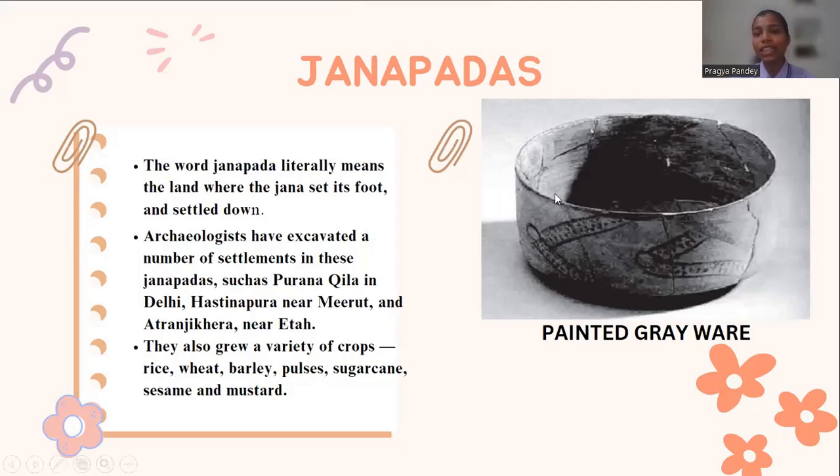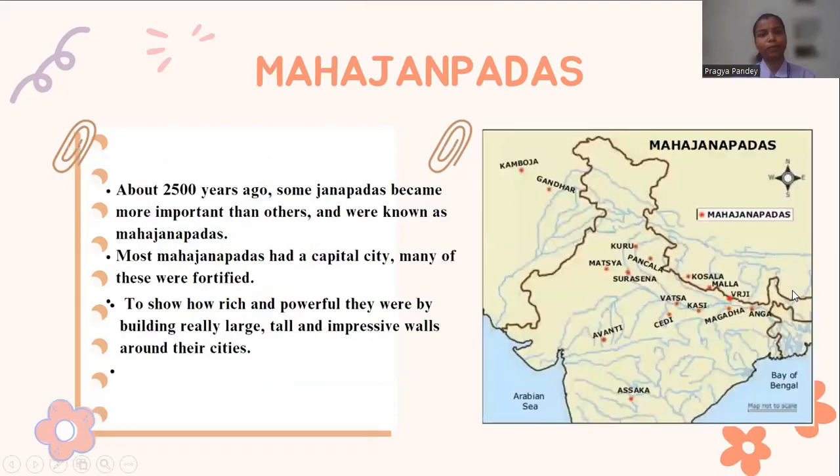You all can see this picture. This is one of the vessels which we find during Janpad time. This is known as painted grey ware. The name is derived from its color, because the vessel is first painted in grey, and then later several geometrical signs were made on those vessels, and these vessels later look attractive. This also shows the creativity of the people of that point of time.